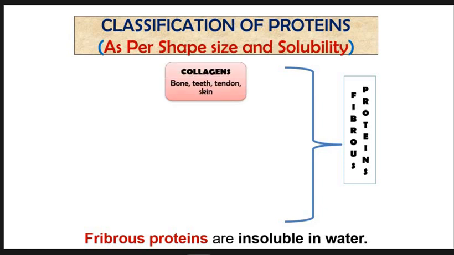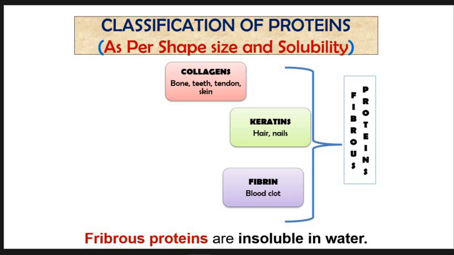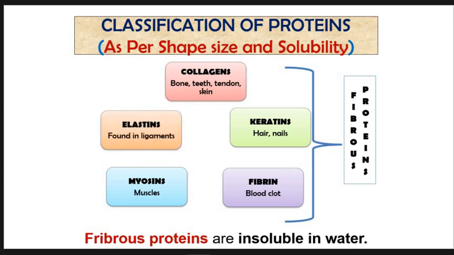These proteins are fibrous in nature. They are insoluble in water. Examples are collagens that are present in bone, teeth, tendon, and skin. Keratin. Examples are hair and nails. Third example is fibrin, which is a blood clot. Myosin, a protein present in a muscle. Elastins, that are found in the ligaments.